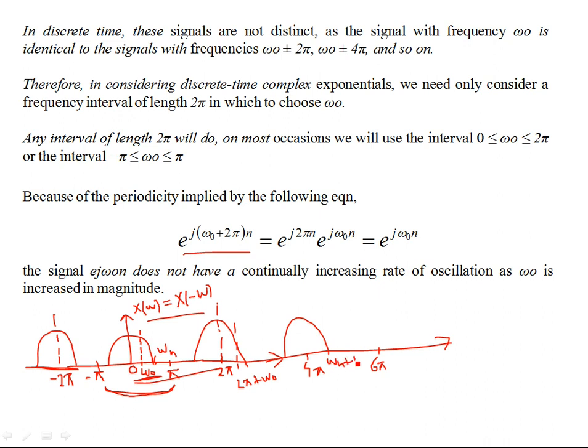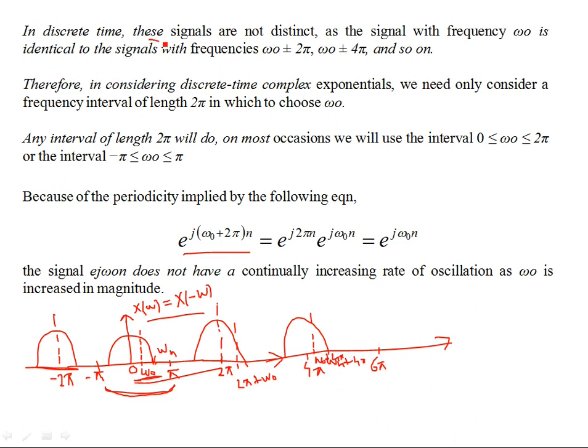Okay, so this is the same frequency. Again, you're going to have omega naught over here, so this will be omega naught plus 4 pi. So the magnitude, or the contribution, how much power this frequency contributes, is the same, right? It's the same that you are looking at in the spectrum from minus pi to plus pi. Okay, so the frequencies are not distinct if they are separated by an integral multiple of 2 pi.